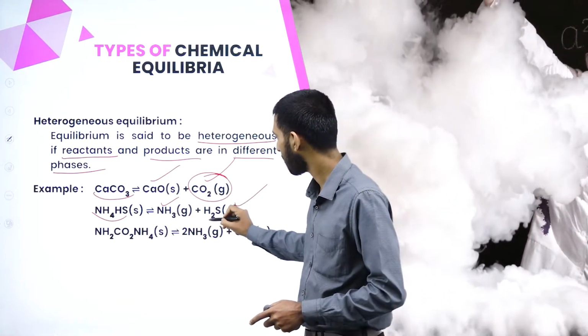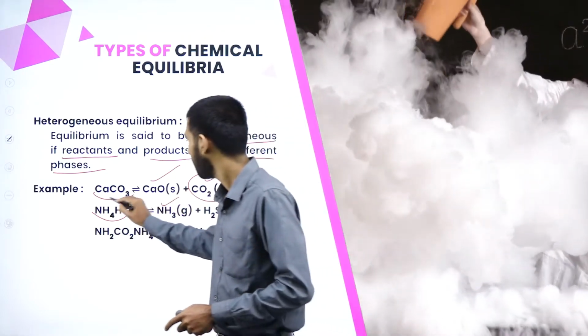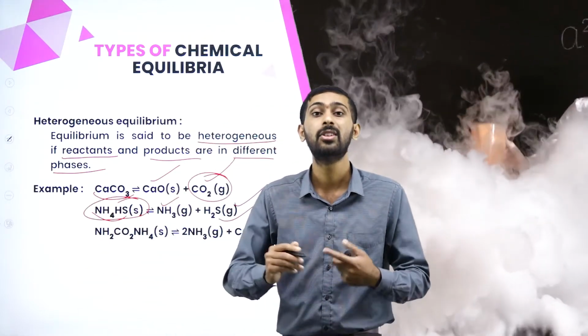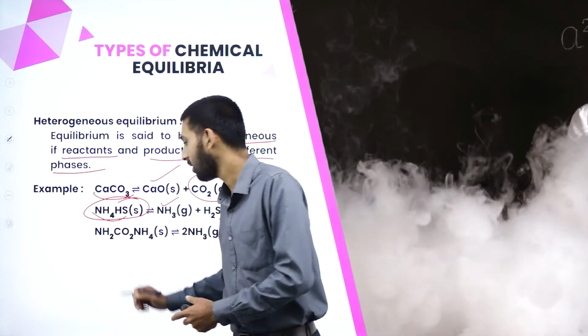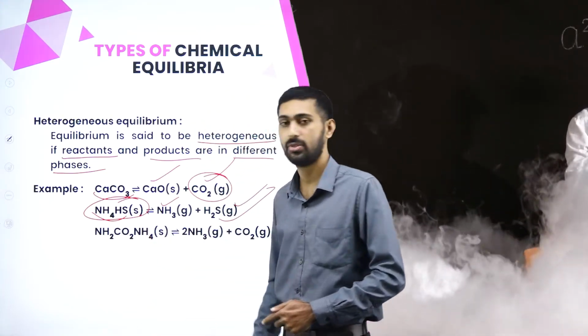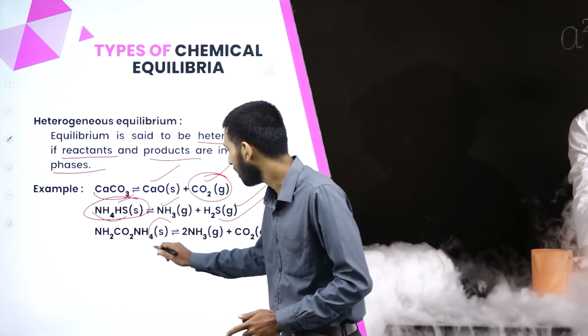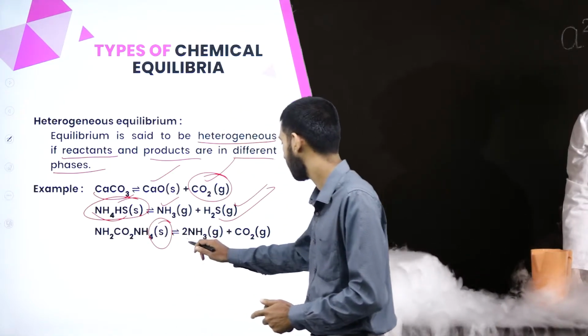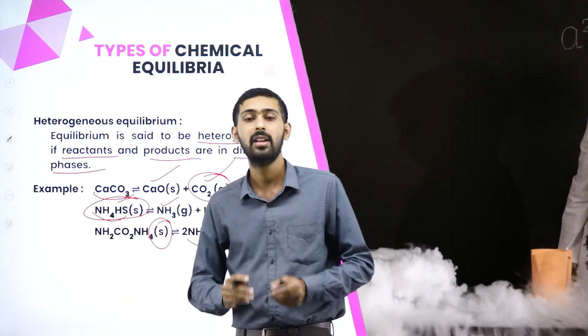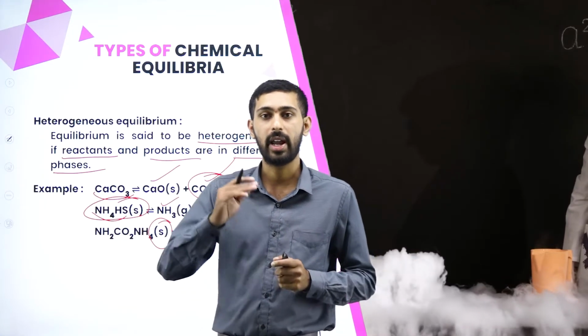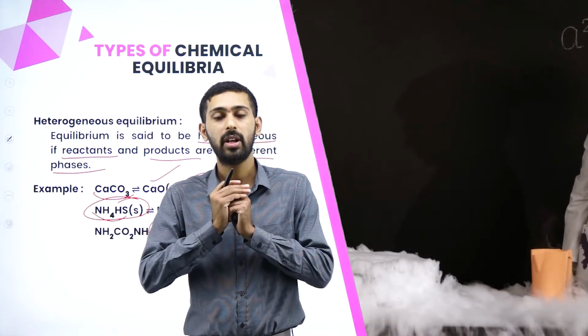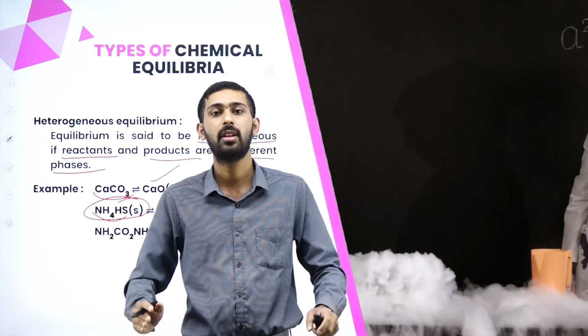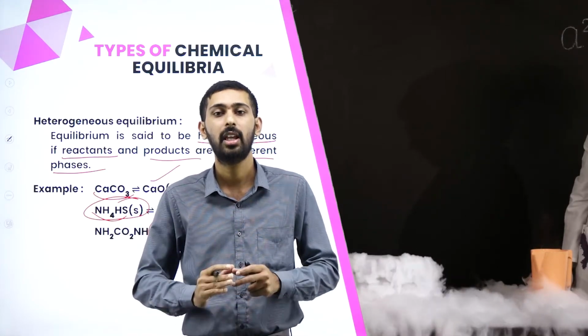Here you see you get the products in the gaseous phase, but the reactants are in the solid phase. Okay. Next is NH2COONH4 that they have taken. Here it is in the solid state, but the products, here you see, are in the gaseous phase. So reactants and products will be in different phases in heterogeneous equilibria.